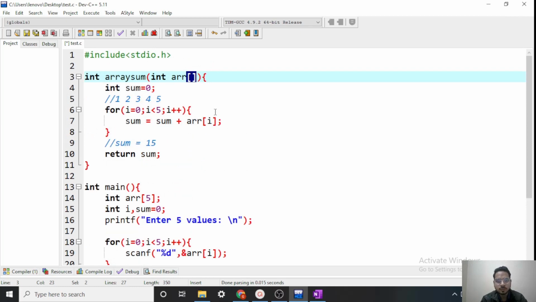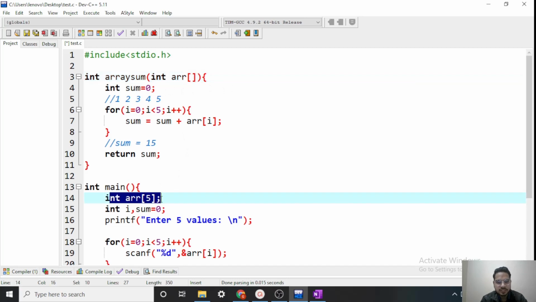Now let's see one more concept, strings. Actually it is also very similar to array. In C particularly, for using strings there is no data type string. We have to use a character array. So here we are using an integer array. If I use a character array, then it will be treated as a string, because C does not offer a string data type. To use strings, we have to use character array.